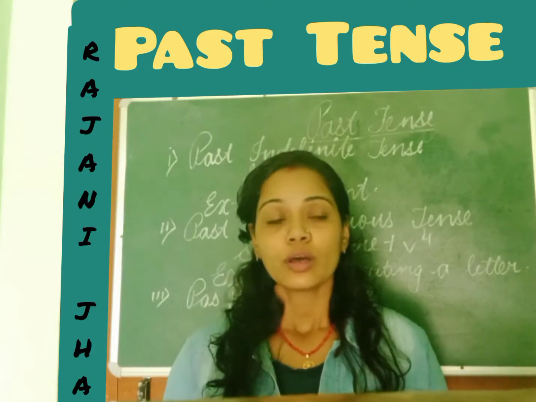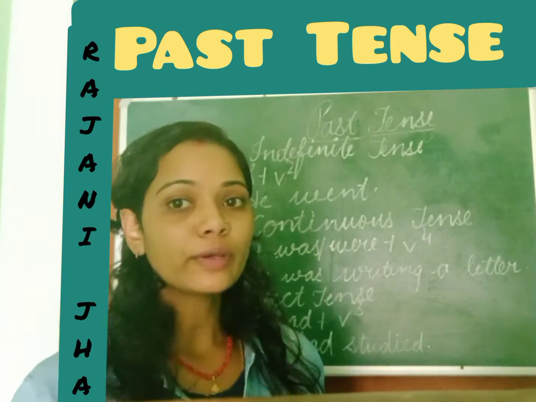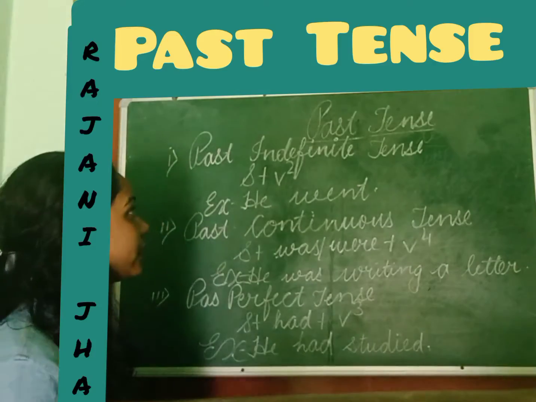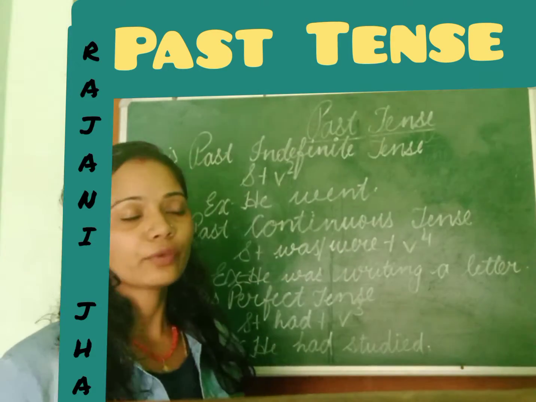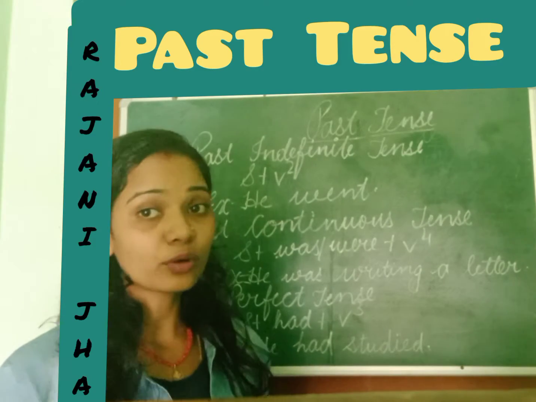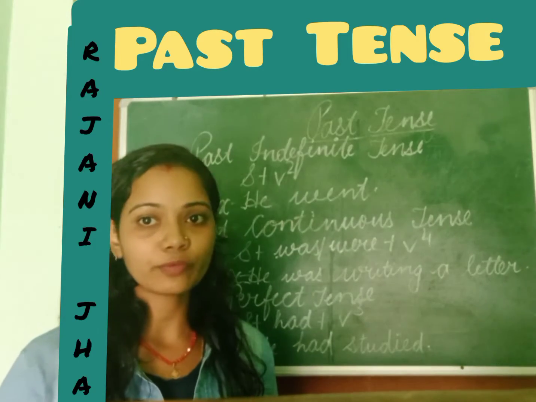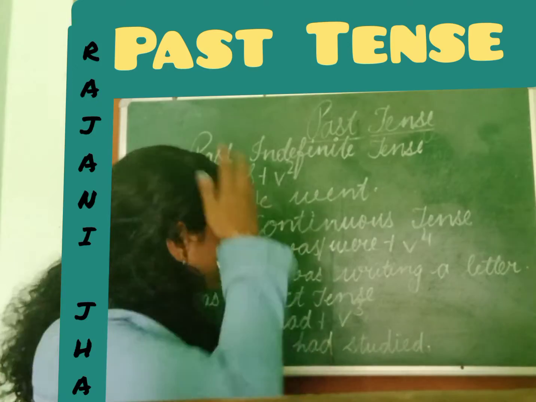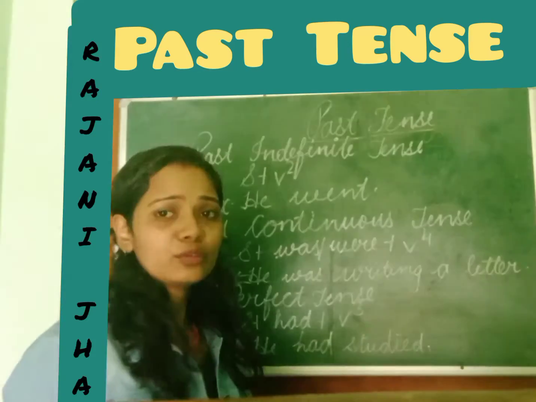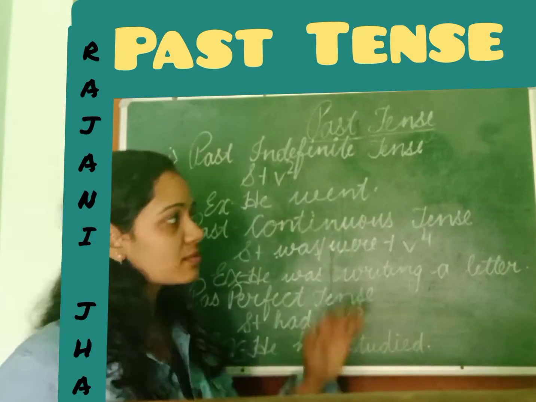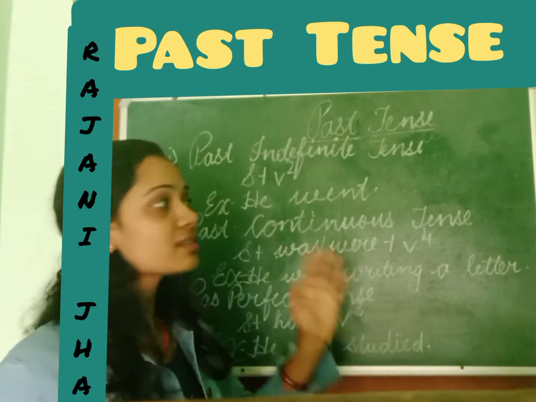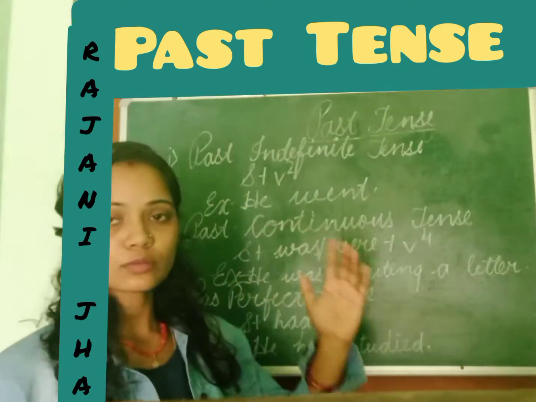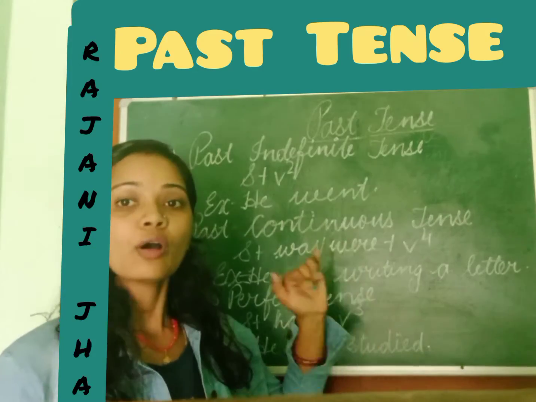If you're able to look at the board, you can see I have already written here past indefinite tense. If you have understood present tense nicely, you can get it easily. If you have not seen my video, you can see the last video. Why? Because the names are equal. As it was simple present tense, it is simple past tense, also called past indefinite, just like present indefinite.